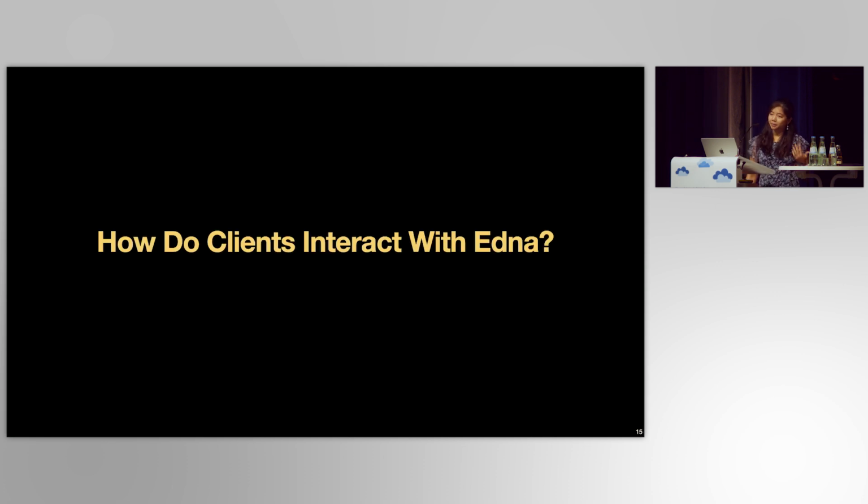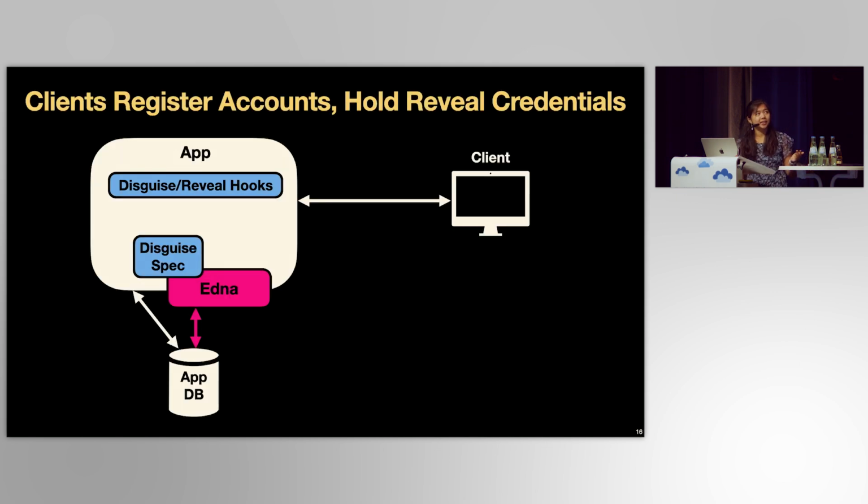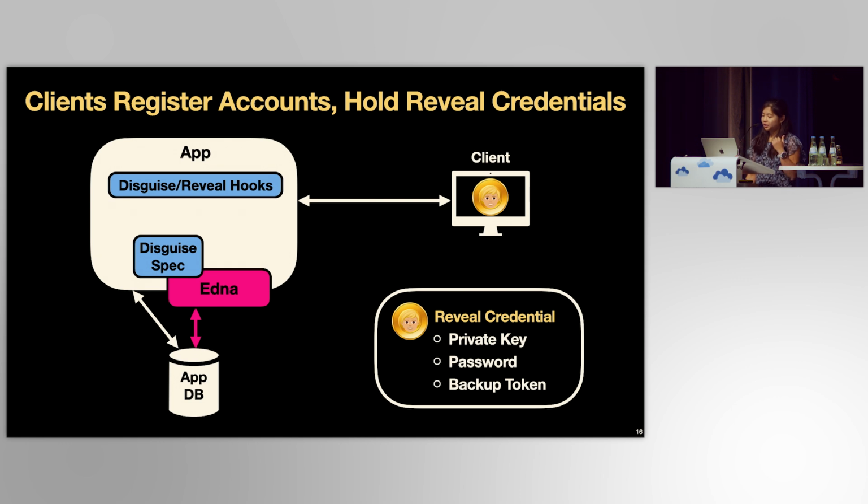So we've seen how developers use Edna. Let's take a look at what clients do. Edna introduces reveal credentials to allow users to reveal their data. Credentials can be a private key of a client's key pair, but for usability, Edna also supports users' passwords or backup tokens as credentials. Clients register accounts with Edna by providing their public key, usually done when they create an account with the application.